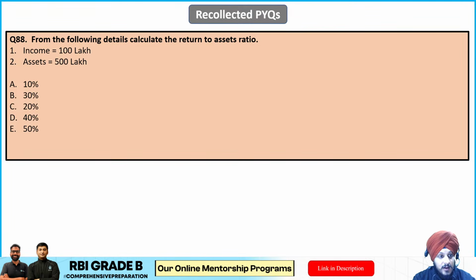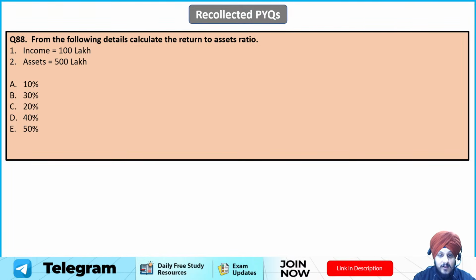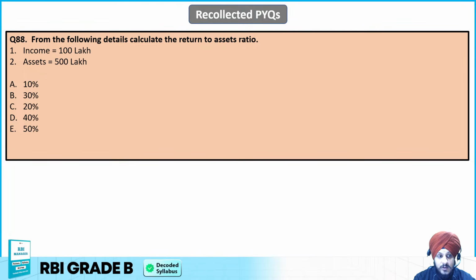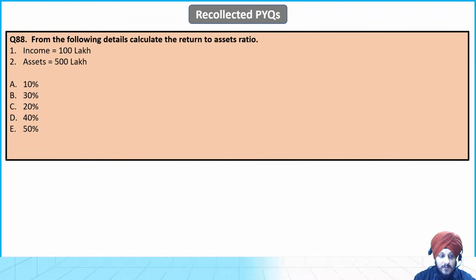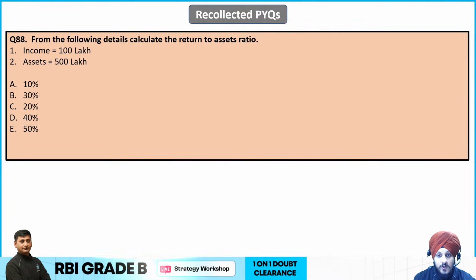Question number 88. From the following details, calculate the return to asset ratio. It is saying income is 100 lakh and the asset is 500 lakh. So what is going to be the return to asset ratio? This is an easy question, right?